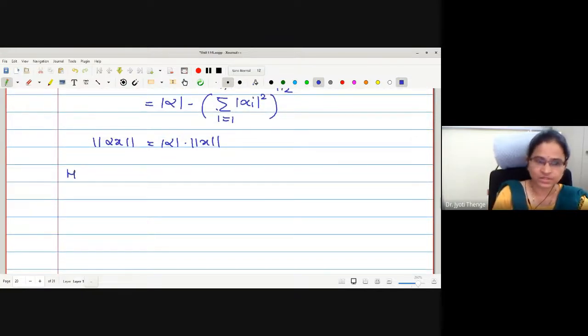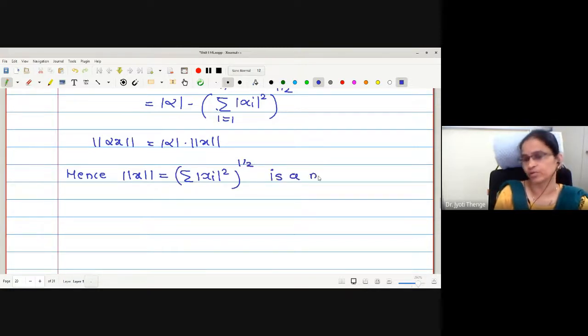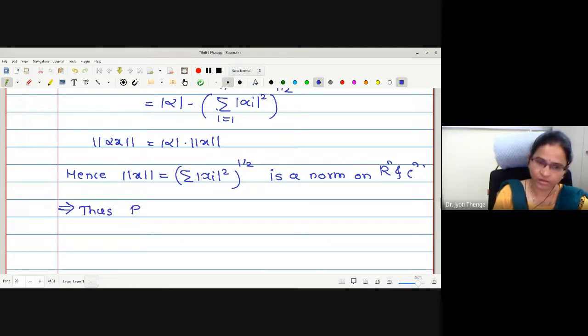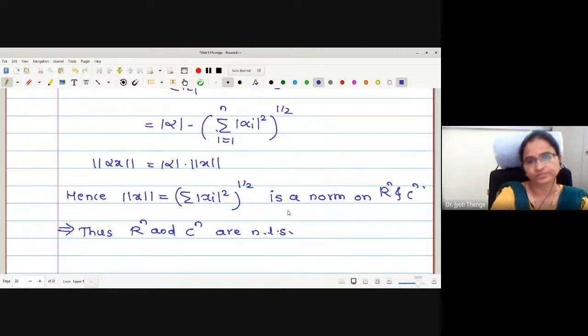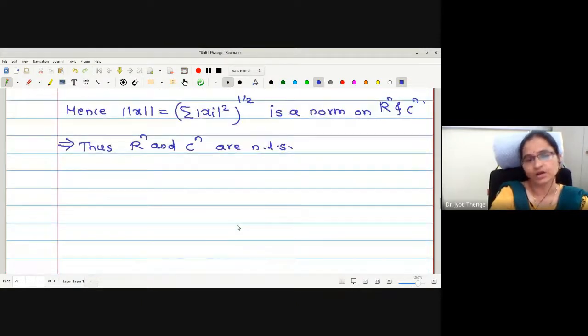Okay. Hence, norm x equal to summation mod xi square raised to half is a norm on Rn and Cn. Therefore, can I write that Rn and Cn are normed linear spaces? Right? What remains to prove then? That these are complete spaces.